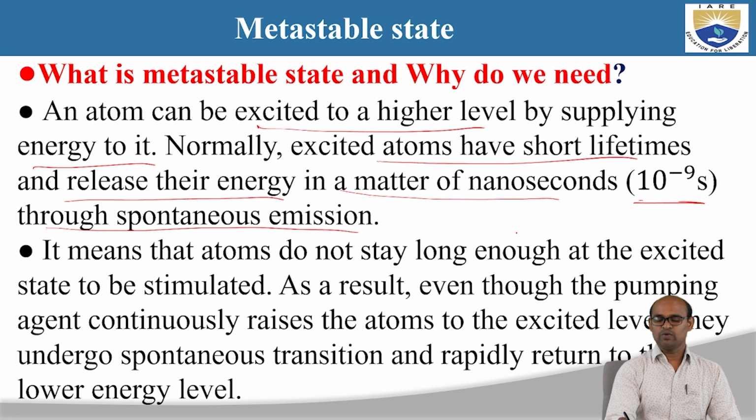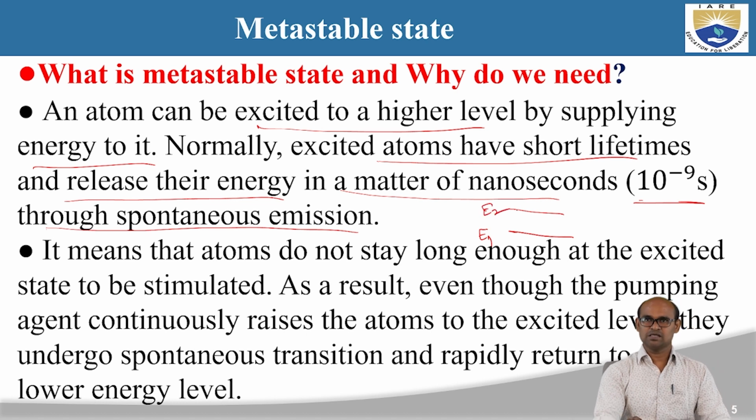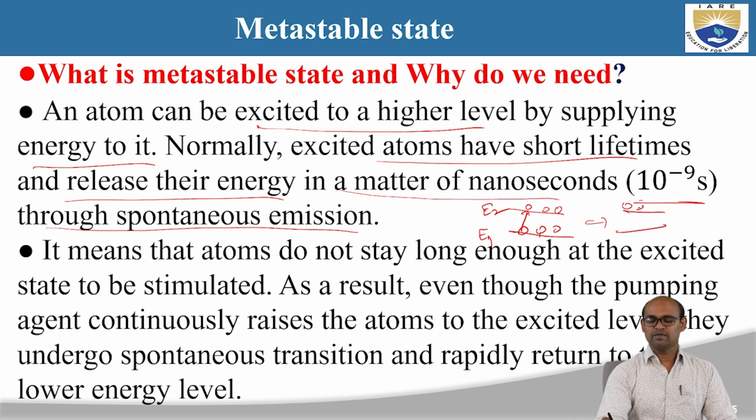To understand that, we are discussing the normal excited state. Why do we need a metastable state? Because normal excited states are not good enough. Why are normal excited states not good enough? Because once the atoms are excited to the higher energy level or excited state by supplying energy to the atoms in the ground state, in the next step we are going to see that more atoms are in the excited state and very few atoms in the ground state. So we achieve the population inversion condition.